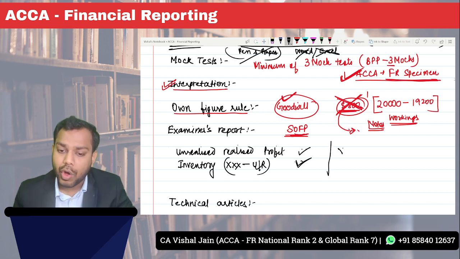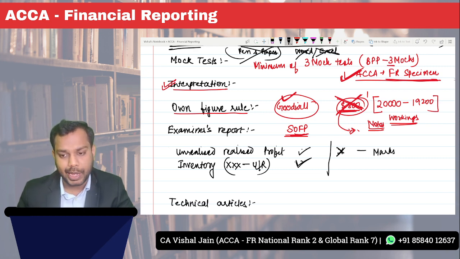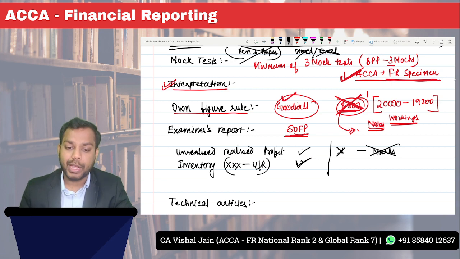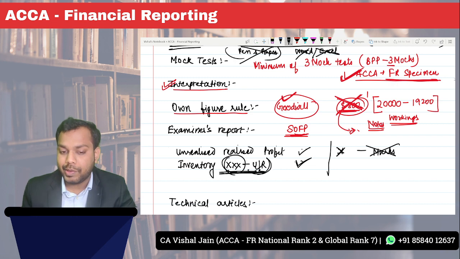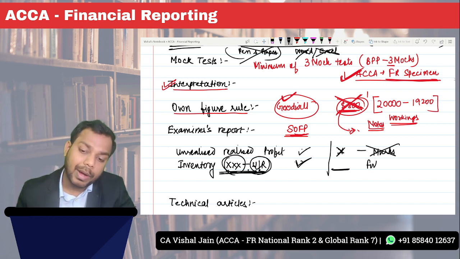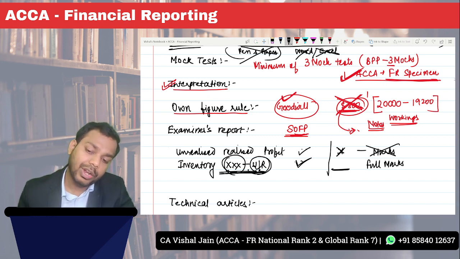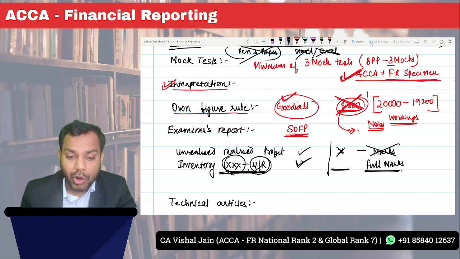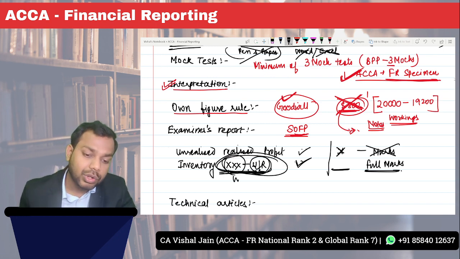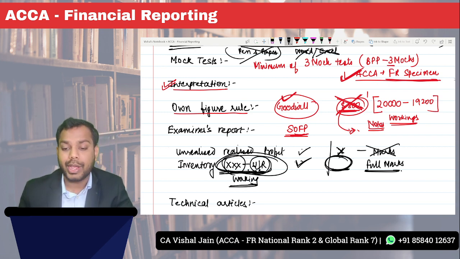But what if this is wrong? Marks for this will not be allocated. But if you give this working, if you show that this was the gross amount of inventory minus the unrealized profit, and then I am arriving at this figure, then even if this is wrong and this is also wrong, you will be allocated full marks for this. But if you do not show the working of how you arrived at this figure, the marks for this will not be allocated.